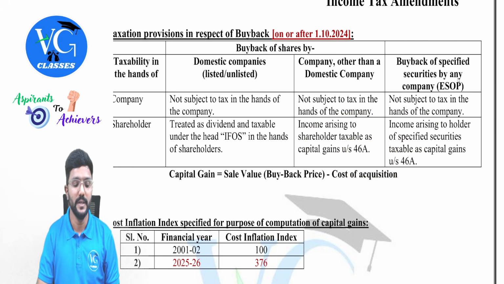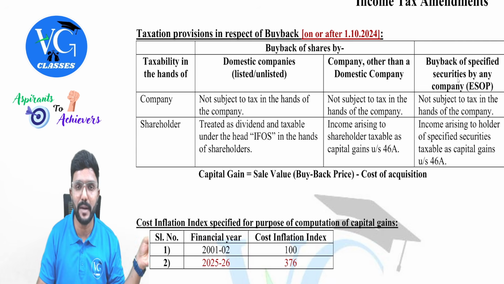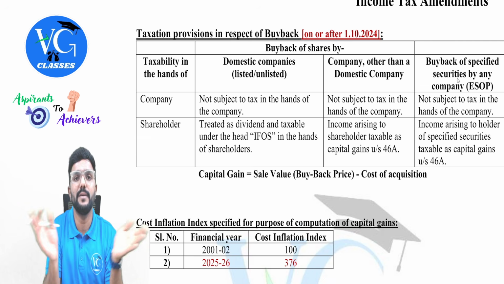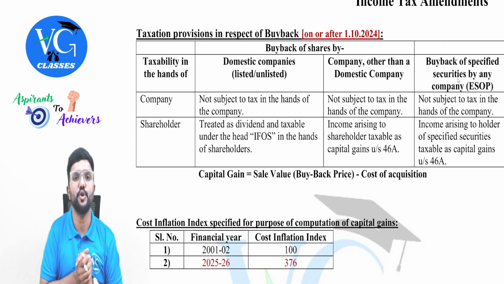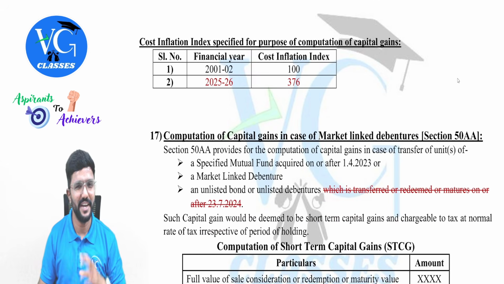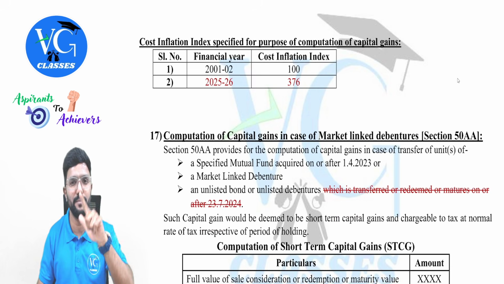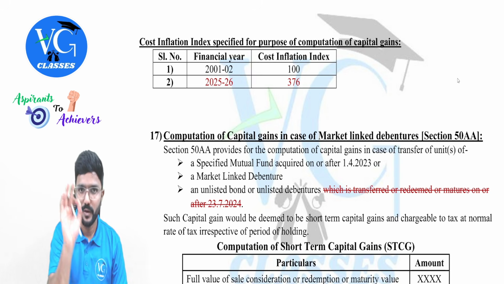Got it? Yes. So even this, guys, again I'm telling you, it is not an amendment. Last year it was an amendment, but last year you would have learned two different provisions, old provision and new provision, but now focus only on the new provision. That's all. And cost inflation index, indexation is removed for most of the assets. Only for land and building it is available, that too while calculating tax only. But anyway, good to know.